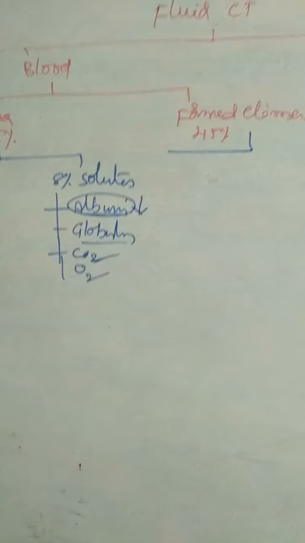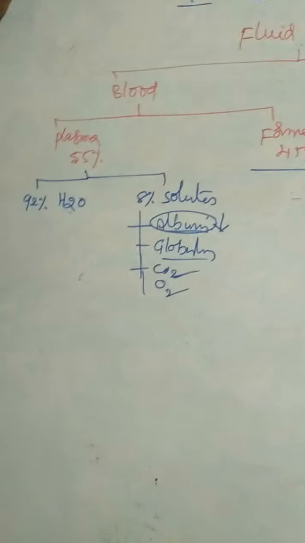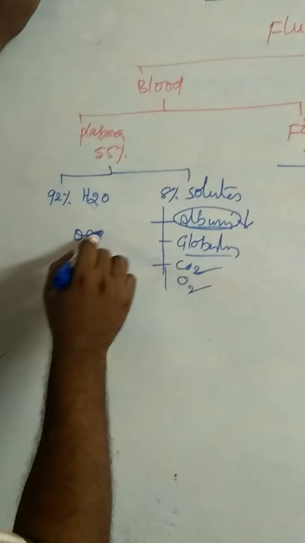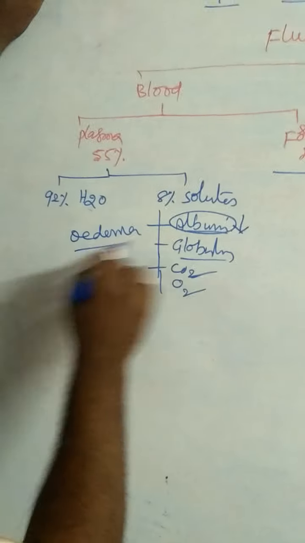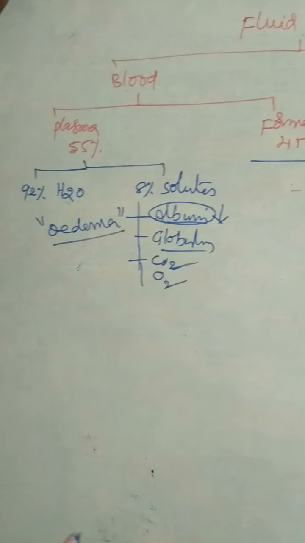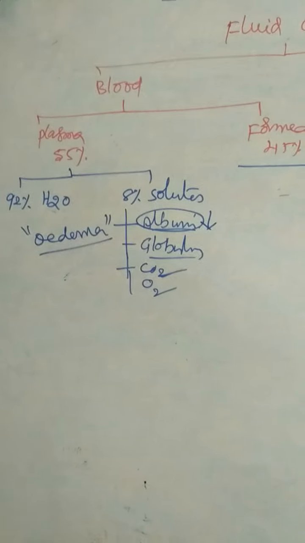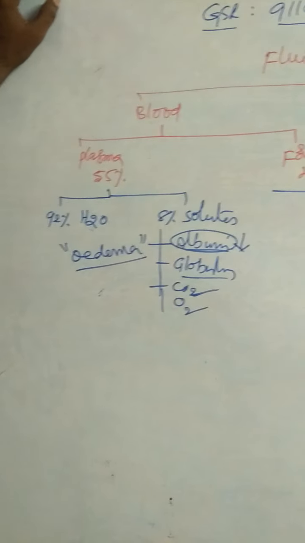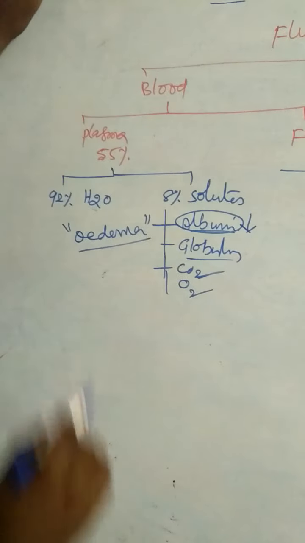Whenever the albumin concentration decreases or falls, accumulation of tissue fluid takes place. That condition is called edema. What is edema? Accumulation of tissue fluid in the tissues. Why? Because the level of albumin in plasma decreases. That condition is called edema.